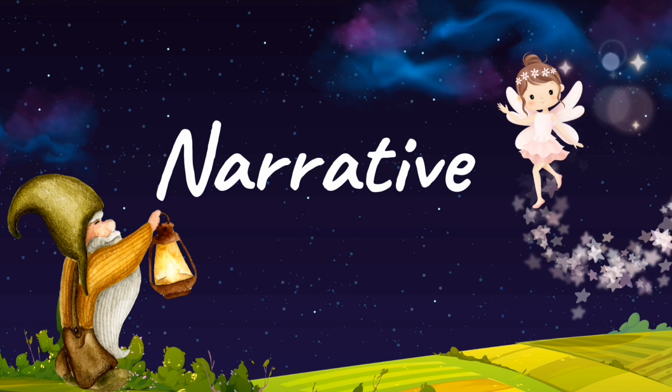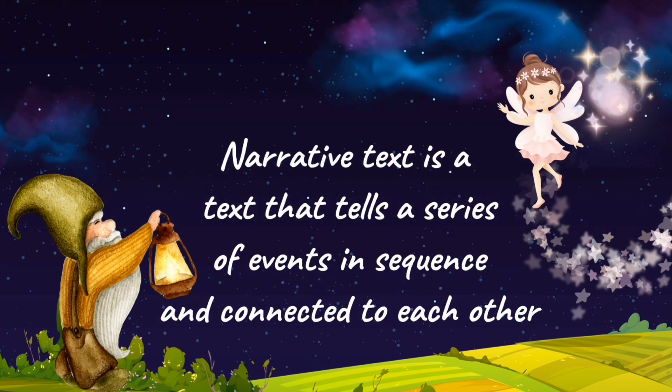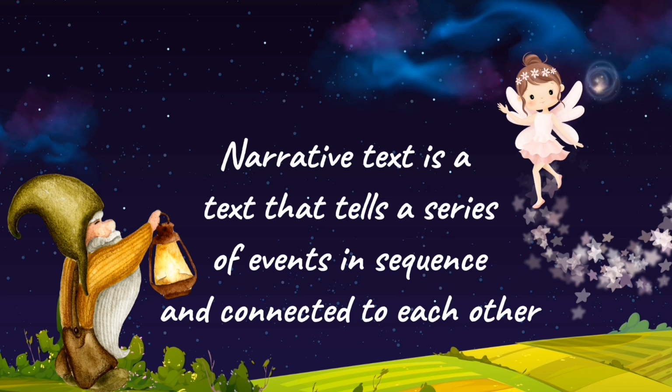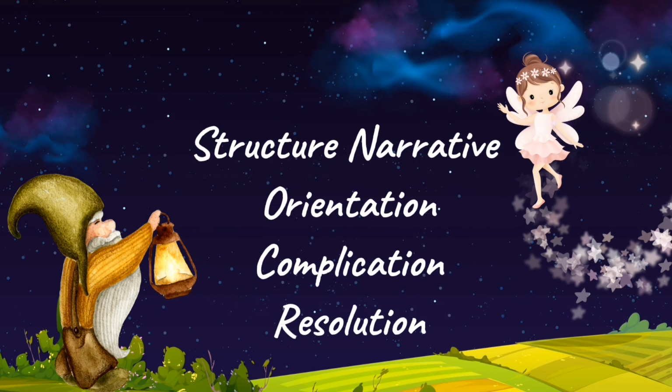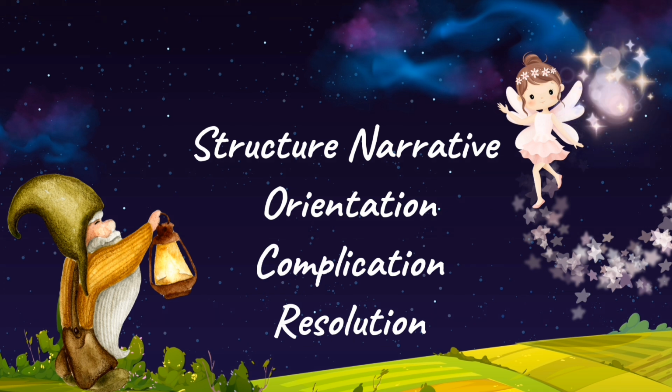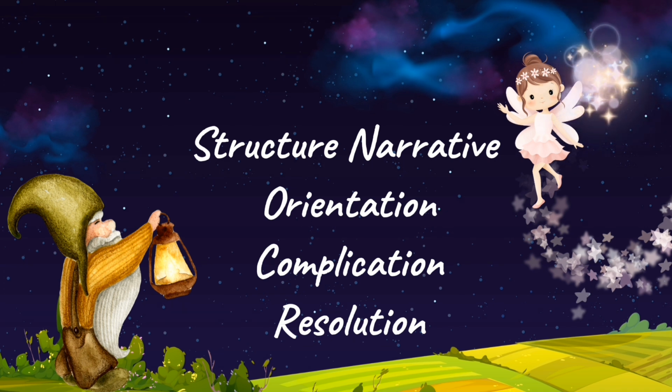Narrative text. Narrative text is a text that tells a series of events in sequence and connected to each other. Structure of narrative text. Orientation. Orientation is the introduction part of narrative text. Complication.